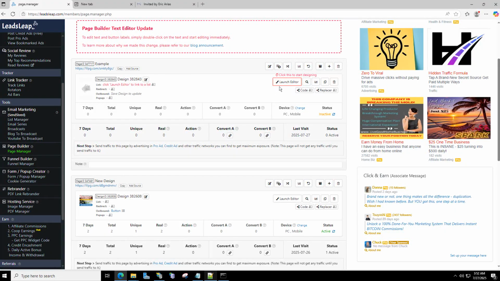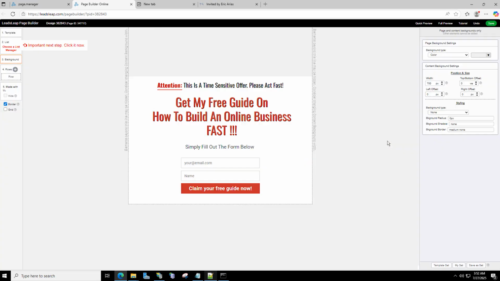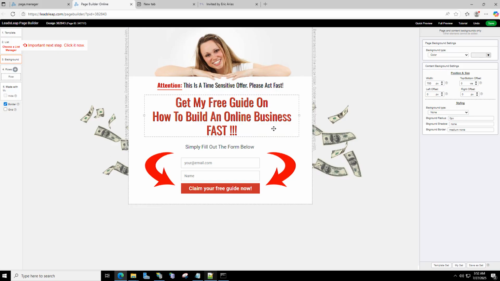So I'm going to click Launch Editor. And from here, I'll go ahead and click one of these samples. I like this one. I like things that are very clean and simple. I don't want a lot of info because people don't really read stuff. When you build a page, usually it should be optimized for just skimming through, not really for full on learning, because most people don't want to read all that. Now, right off the bat, it's suggesting that I go ahead and attach a list because this platform, you're meant to build a list and collect information through it.